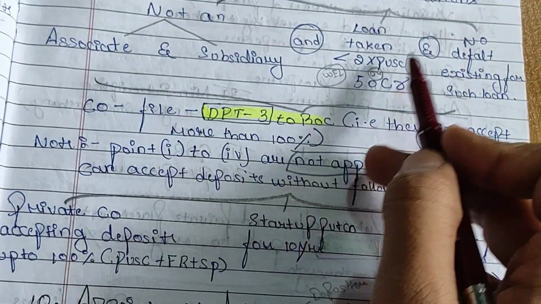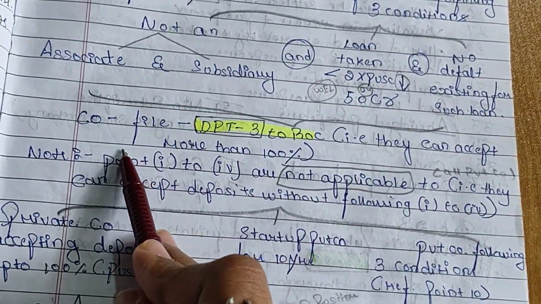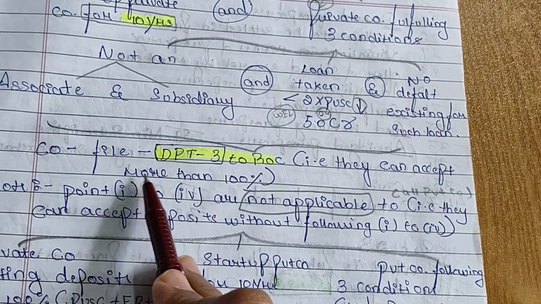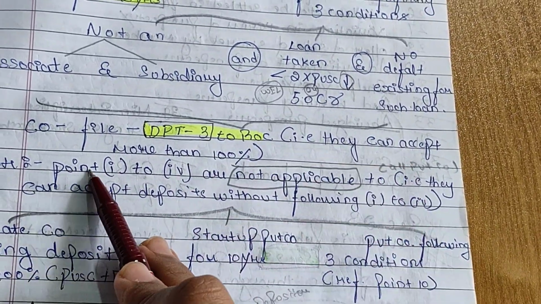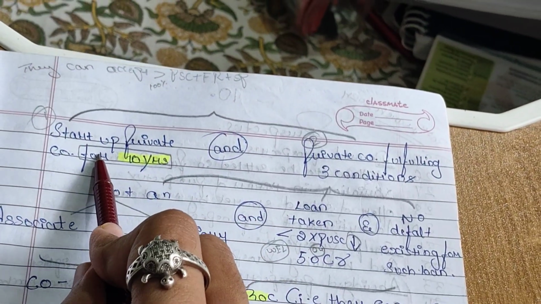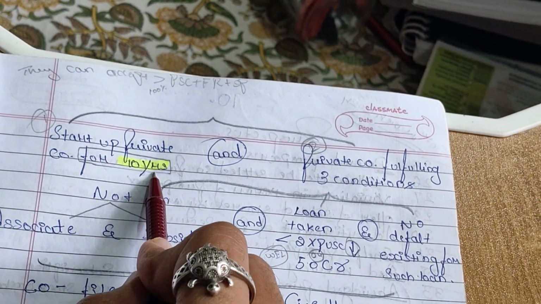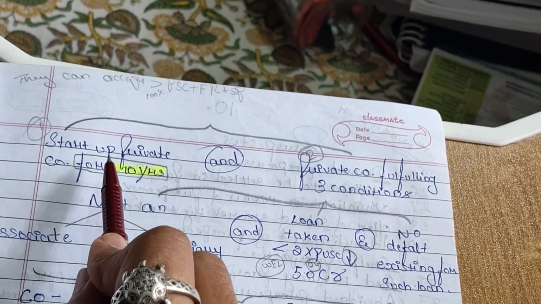And a private company fulfilling the 3 conditions must file form DPT 3 to the ROC. I know that they can accept more than 100%. A startup private company for 10 years has no conditions; directly they can accept more than 100%.